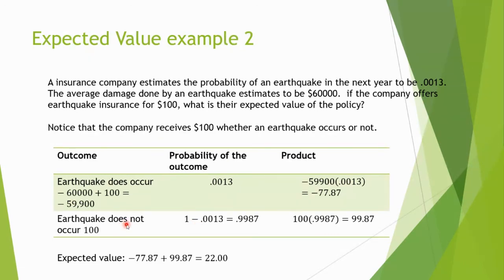And what's the probability then that an earthquake does not occur? Well, that's 1 minus this. These are complements, so if you know one, you know the other. You do 1 minus, so for here, we have this probability. Notice that we're writing it as a decimal, mostly because it's given to us as a decimal. That's fine. And so the product here is 100 times this, which is this. So for the expected value, you add up these products, and you get 22.